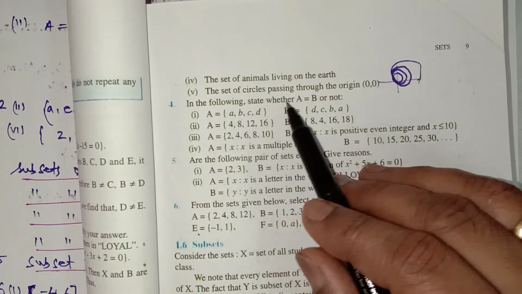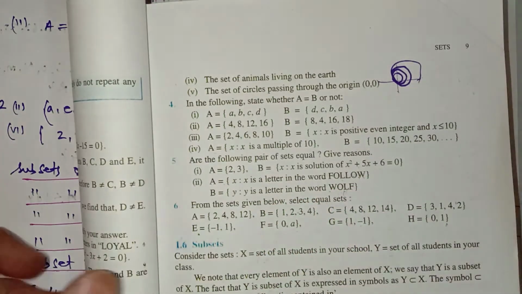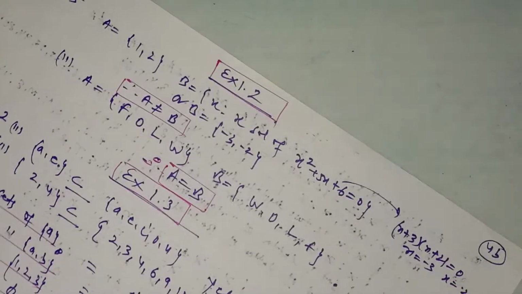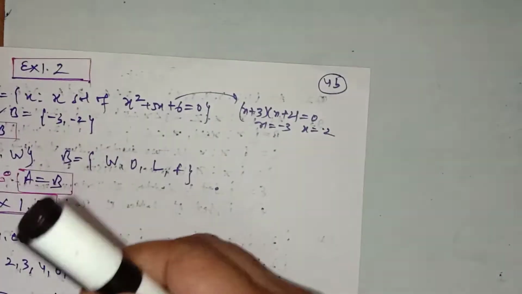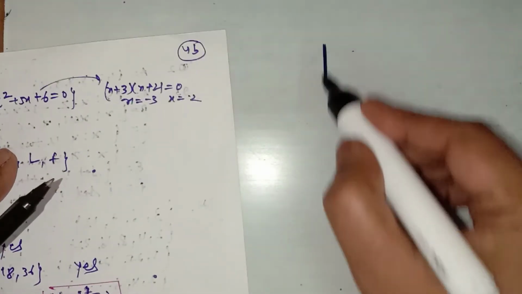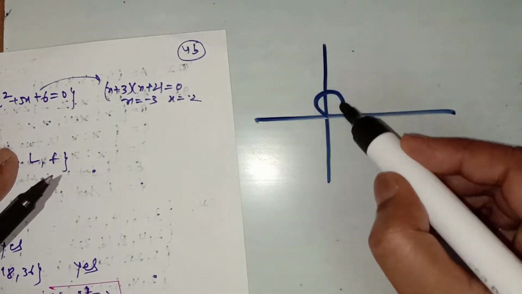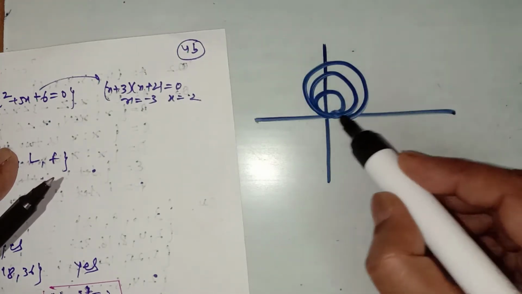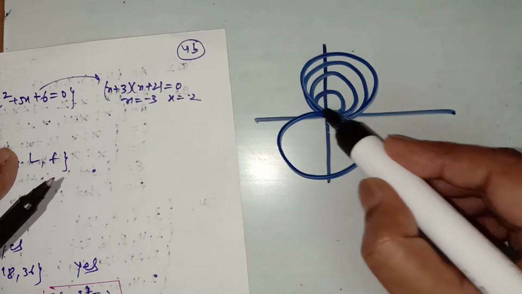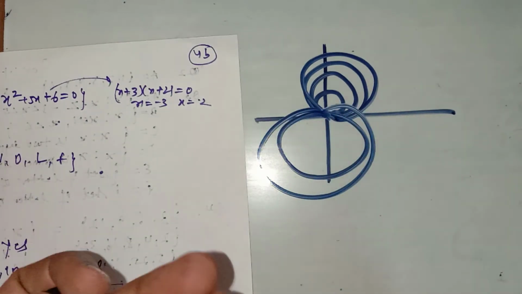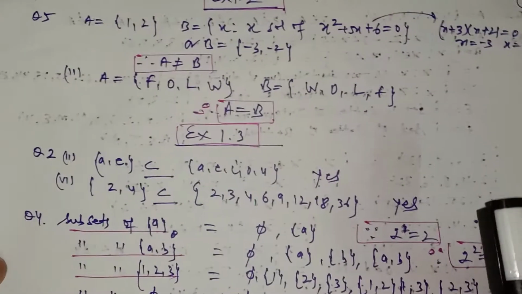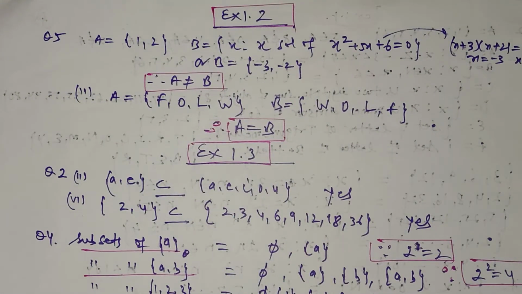The set of circles passing through the origin. Now, circles passing through the origin, we can draw infinitely many like this. Suppose this is one circle, and another circle like this. We can draw infinite circles. So the set of circles passing through the origin is infinite.